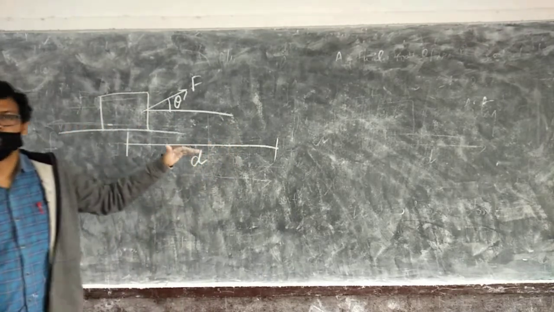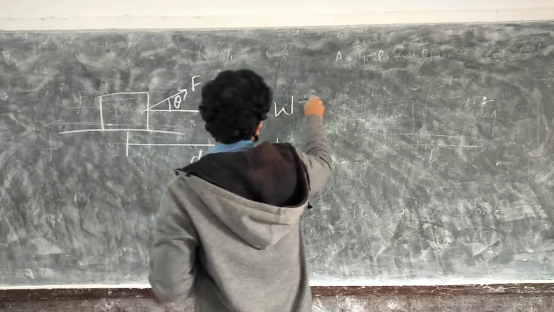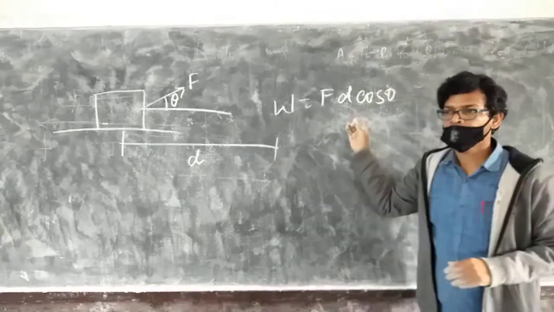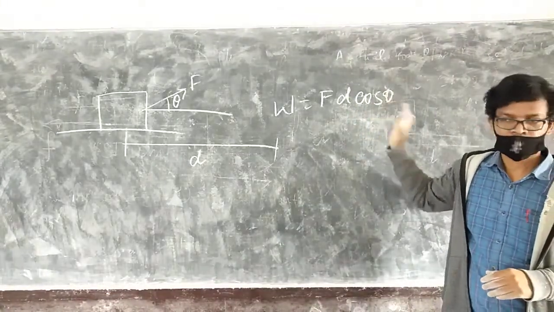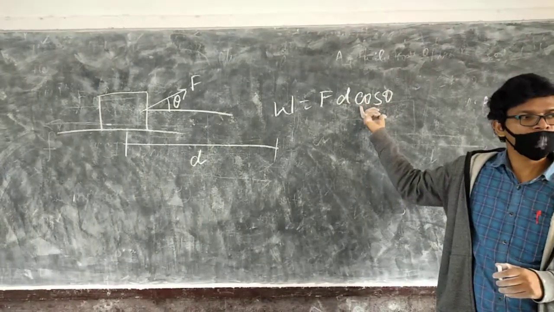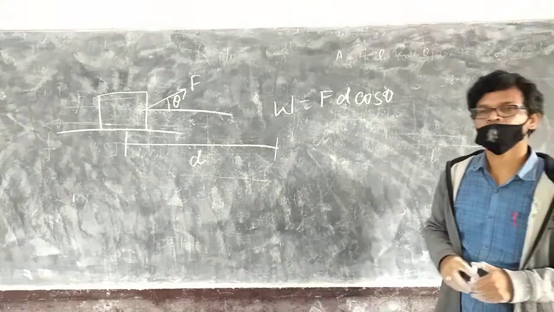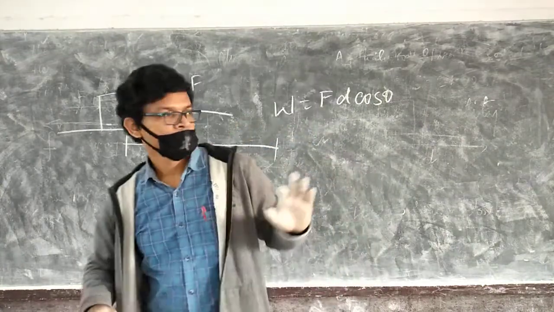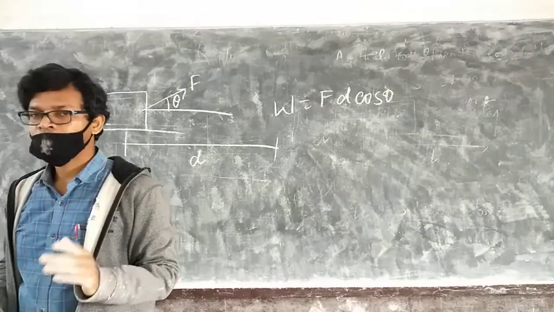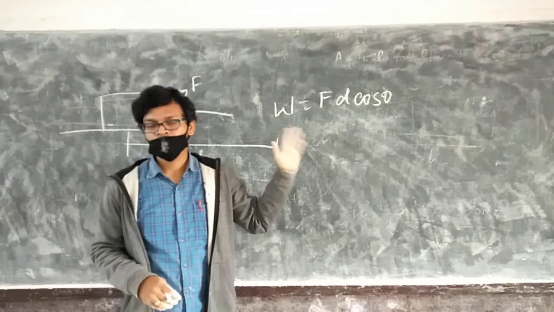What is the work done here? F s cos theta. The work done will be F d cos theta. What is cos theta? Fine. Work done is F d cos theta. Now you don't have trigonometry knowledge, right? So I will tell you. Don't make noise. So this is the work done. Whenever there is an angle between force and displacement, then you take work done as F d cos theta. Got it? Write this.